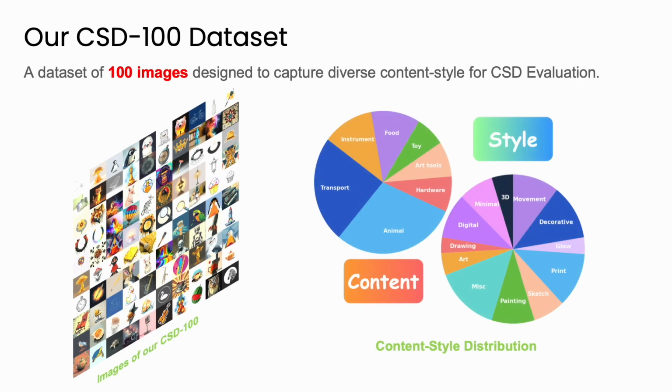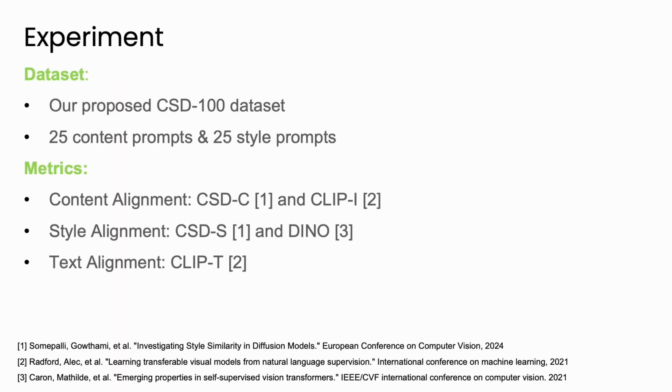Of course, we also needed a way to evaluate this task, so we built CSD-100, a dataset of 100 images designed specifically for content-style decomposition. It covers diverse content categories and style categories, enabling robust benchmarking of this new task. Our experiments use the CSD-100 dataset, with 25 prompts for content and 25 prompts for style. We evaluate with three groups of metrics: 1. Content alignment; 2. Style alignment; 3. Text alignment. Higher scores mean better disentanglement and alignment.